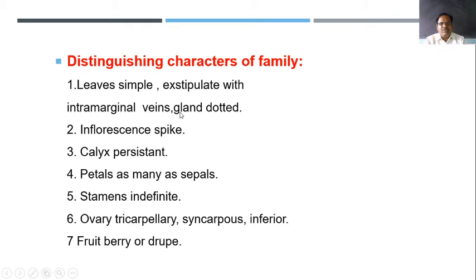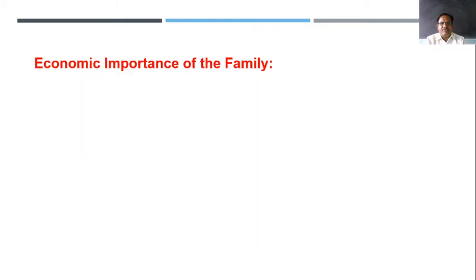Inflorescence is the spike type. Then calyx is persistent, calyx is permanent. Petals are as many as the sepals; sepals and petals are equal in number. Then stamens are many. Ovary is tricarpellary, syncarpous and inferior, and no doubt the fruit is of the berry type. So these are the distinguishing characters by which we can separate this family from the others.